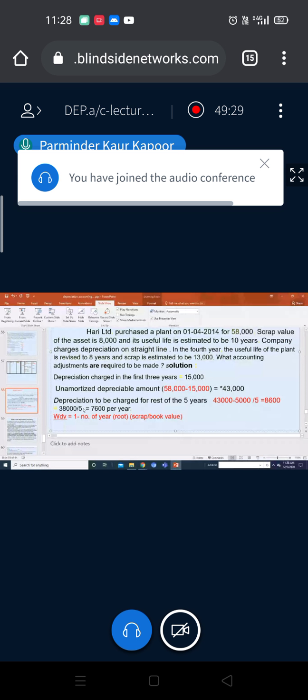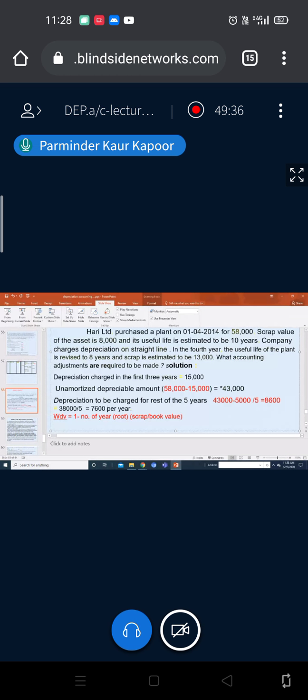I've explained it to you. What will happen if your life is changing? What will happen if your scrap is changing? Here the scrap has an upward estimation. What will happen if it's downward? Suppose in place of 13,000, I say our estimated scrap is only 3,000. This is also possible.